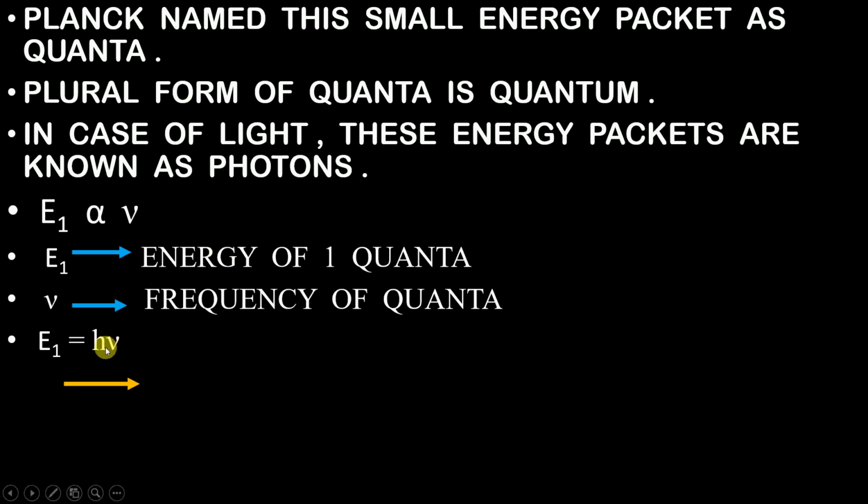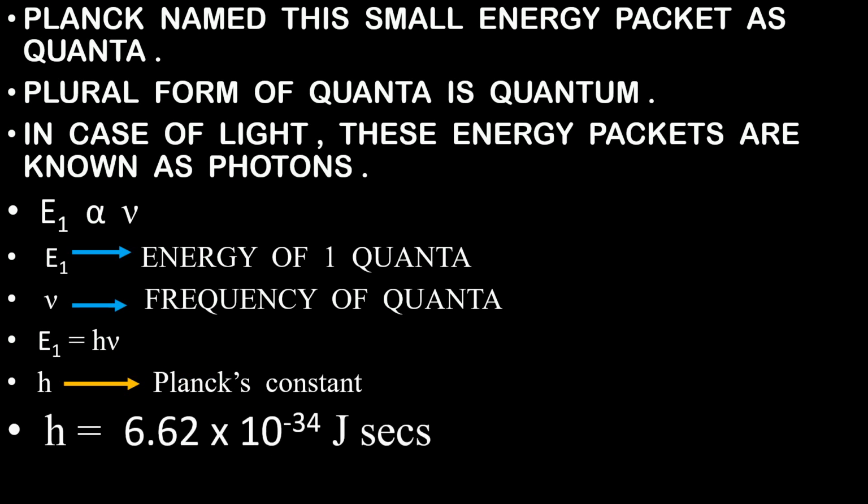And what is this h? This h was named as Planck's constant, and this h has a fixed value which is 6.62 into 10 raised to minus 34 joule seconds. Note here that it is 10 raised to minus 34. I had made a mistake in my examination where I had written 10 raised to 34. Please, you all don't make the same mistake. So be careful with it.